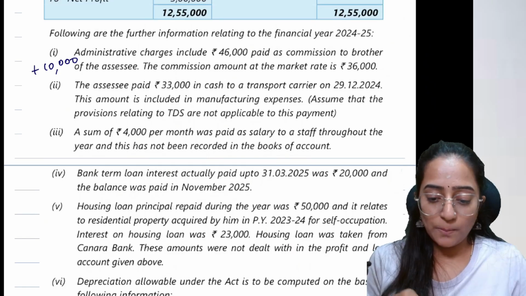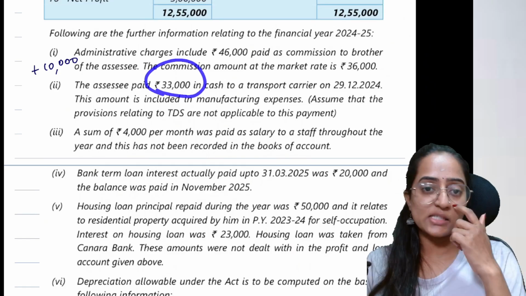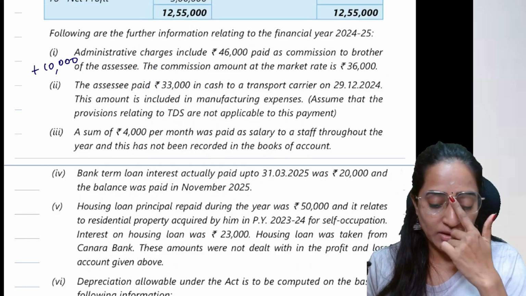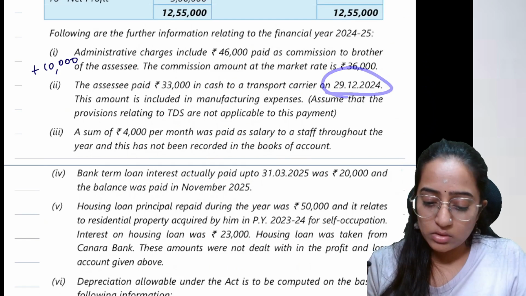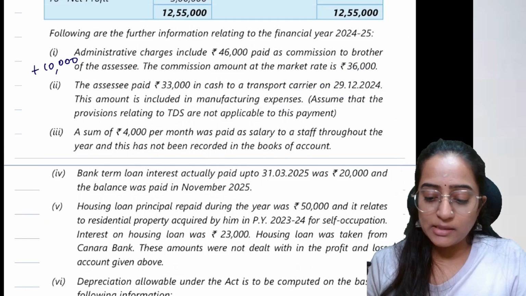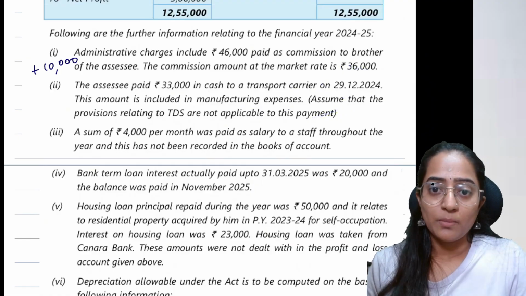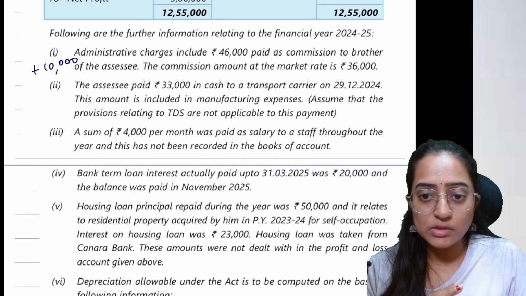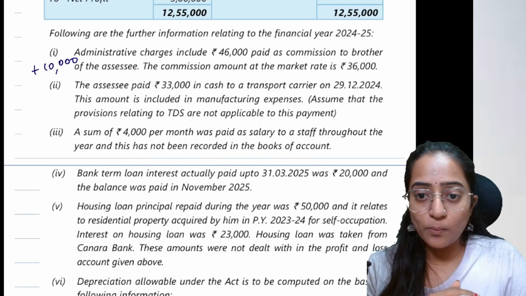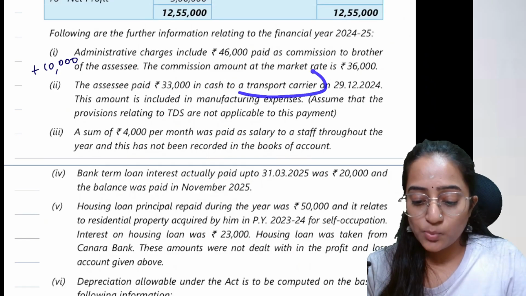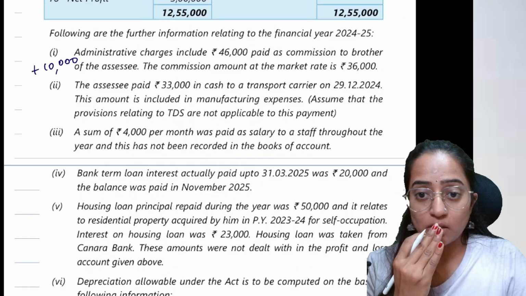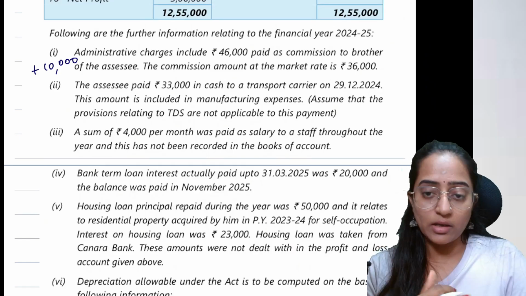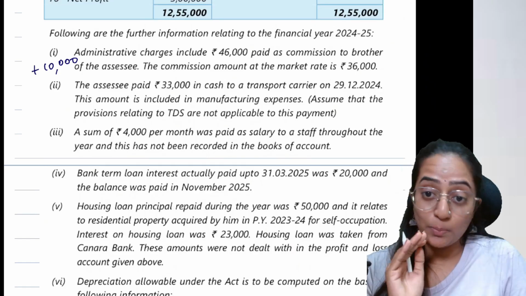Okay. The assessee paid 33,000 in cash to a transport courier on 29/12/24. It is included, and TDS is not applicable. People may say the excess of 10,000 rupees is disallowed under section 40A(3), no. But wait, this is for a transport carrier you are making the payment to. There is one exception. For a transport carrier, if you are making a payment, it can be up to 35,000.